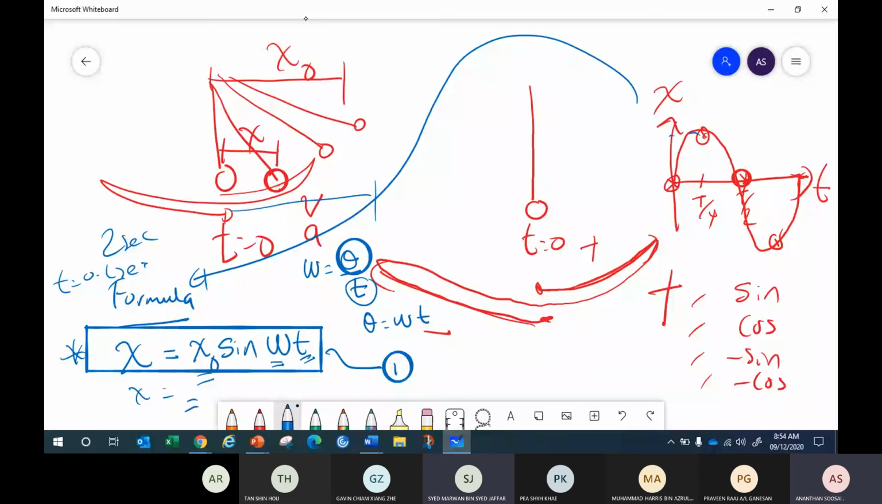Okay. So if the time starts from the center, if the pendulum starts from the center, the displacement formula is definitely going to be sine. So at the front we put the maximum value x naught, and the angle we put in terms of omega t. So we get the formula for displacement. Any questions?